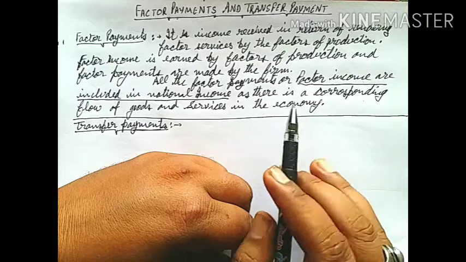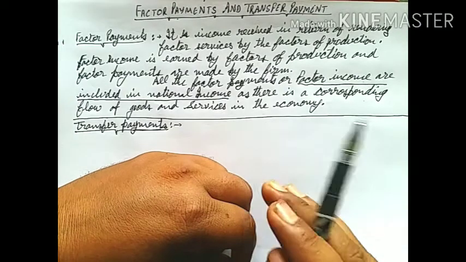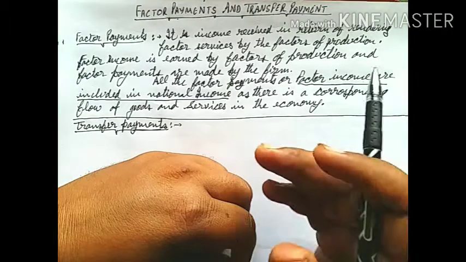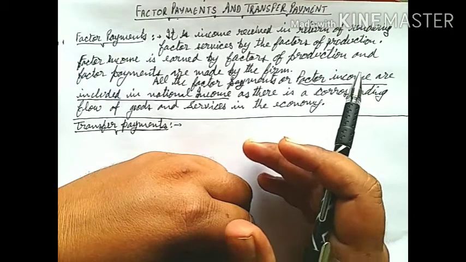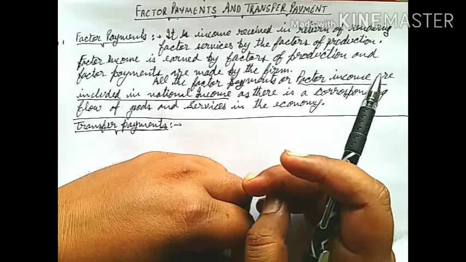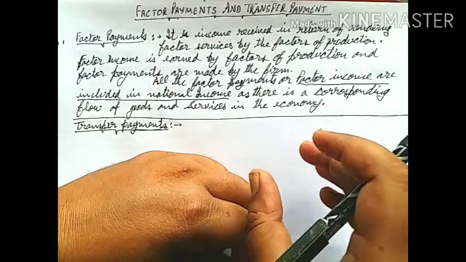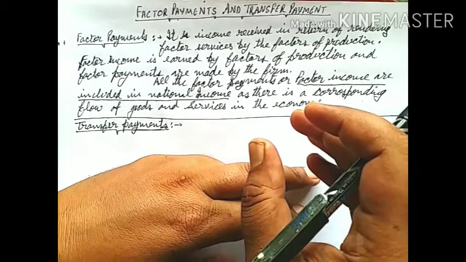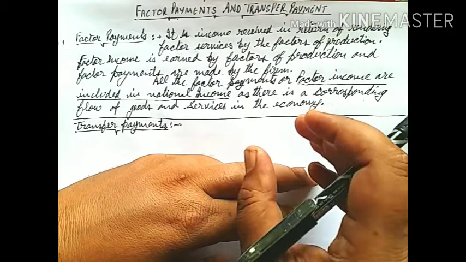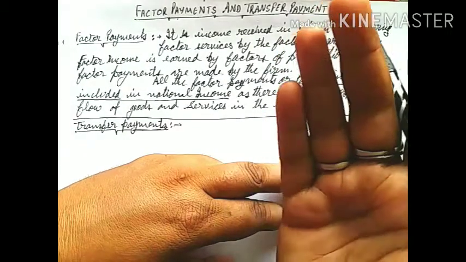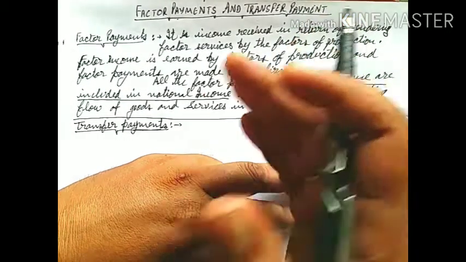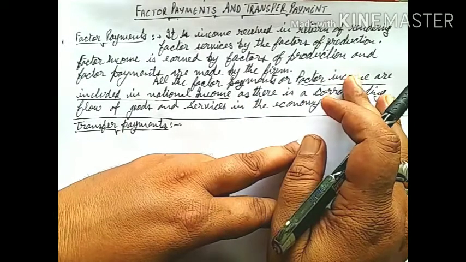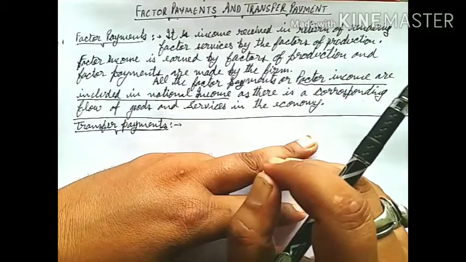Students, the pocket money which you receive, do you know? I think most of you get pocket money for your monthly personal expenditures from your parents. So I'm talking about this pocket money. This pocket money which you received from your father or parents is also a kind of transfer payment. Do you know why?